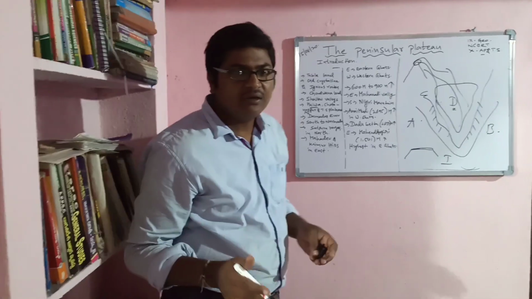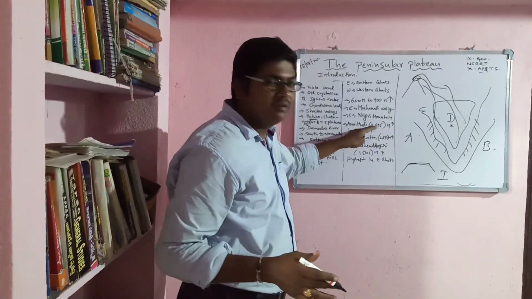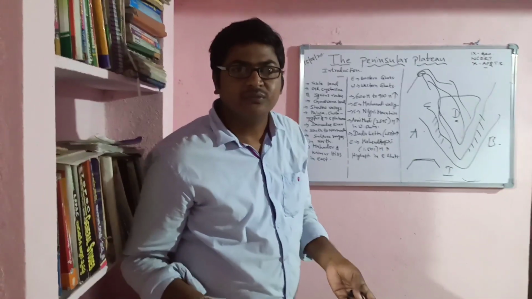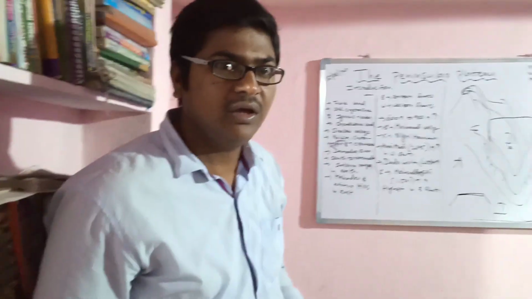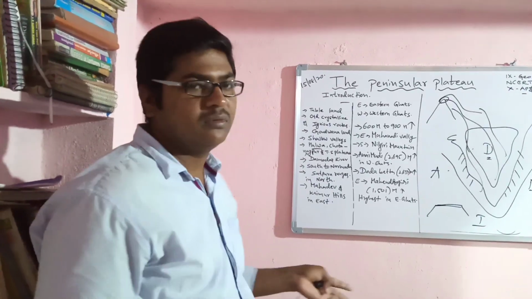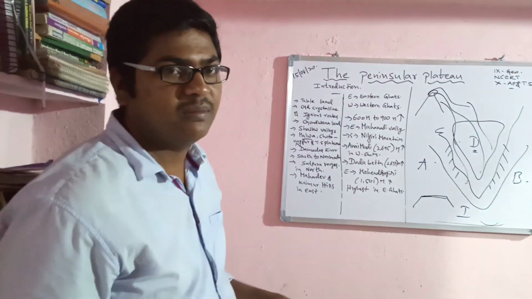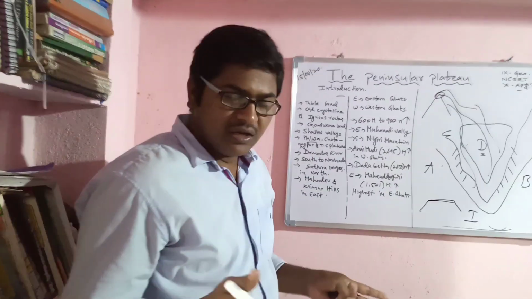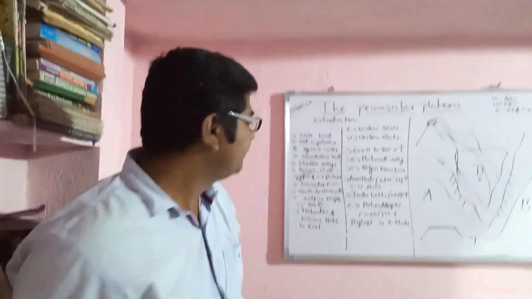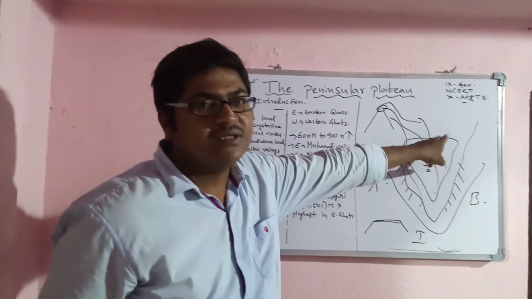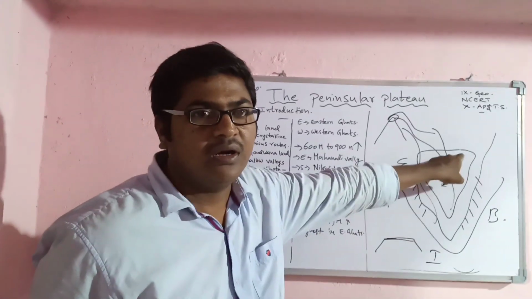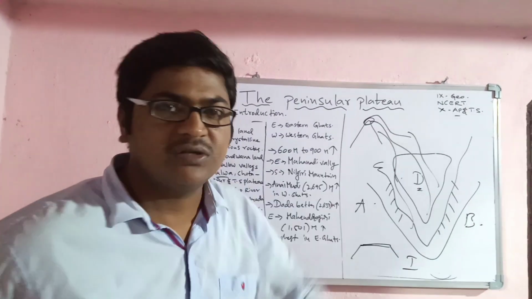Inside the peninsular plateau we have the Malwa plateau, the Chota Nagpur plateau, and the Telangana plateau. For example, Ramagundam, Karimnagar, Hyderabad and Adilabad are under the Telangana plateau. The Chota Nagpur plateau is mainly in Jharkhand, and some parts of Madhya Pradesh also.